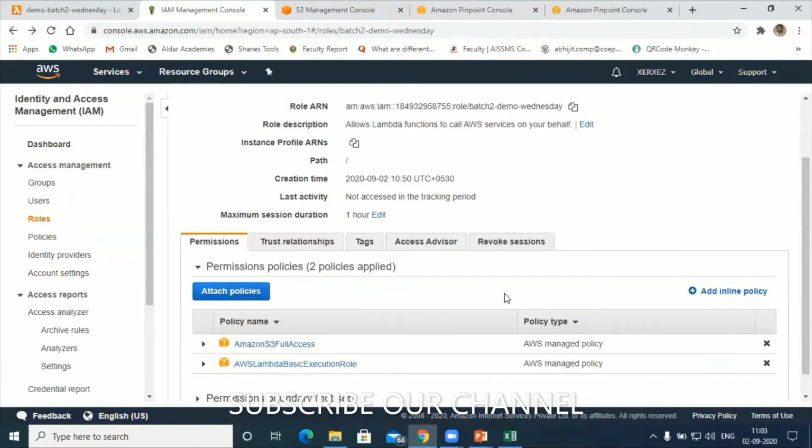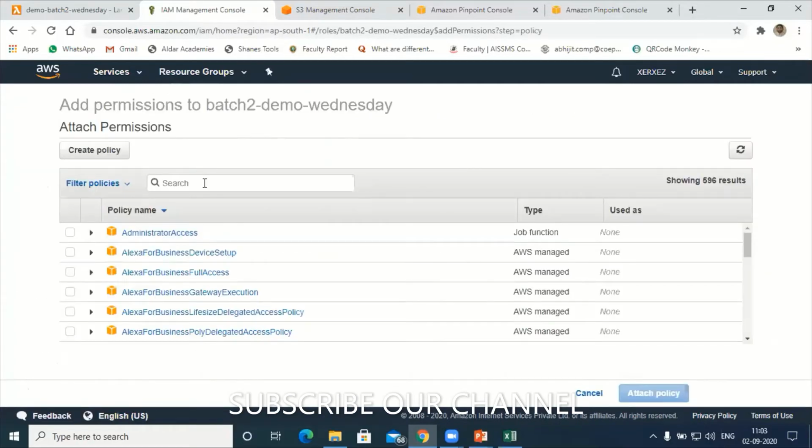Again, I want one more policy here, called Lambda execution.